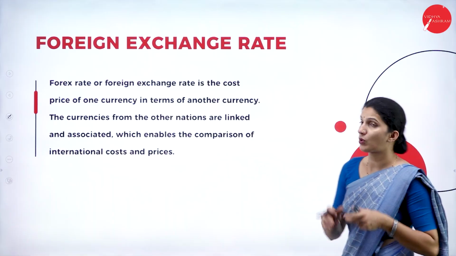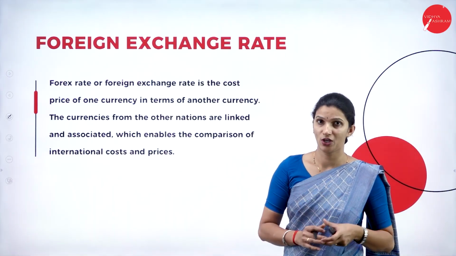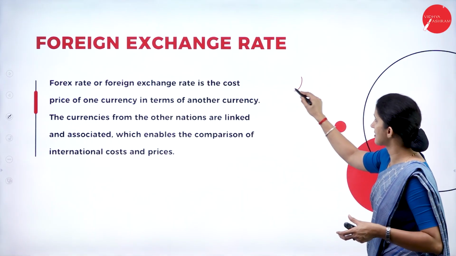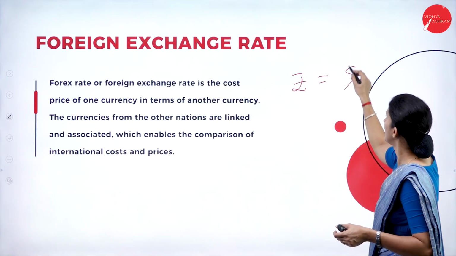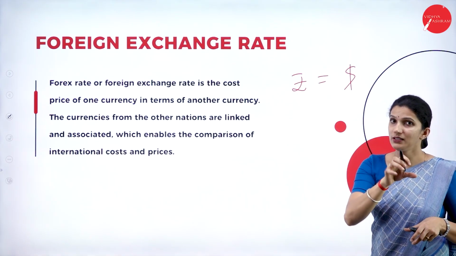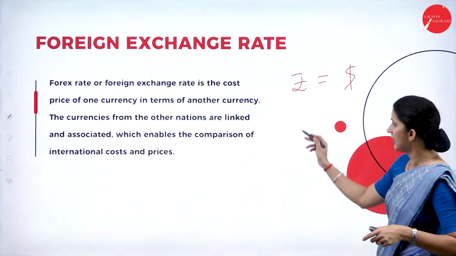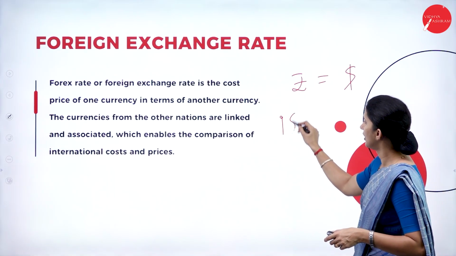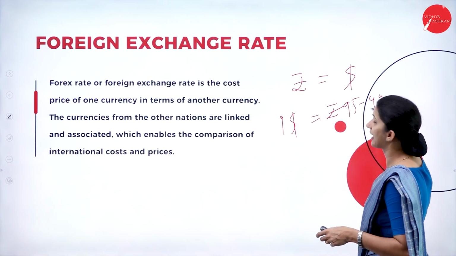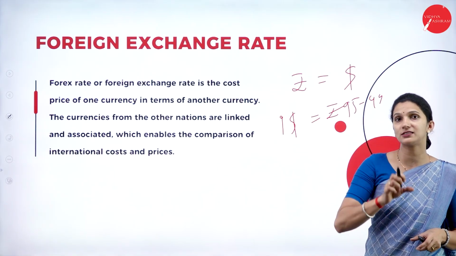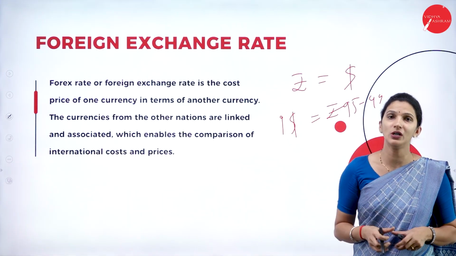Now we'll see what a foreign exchange rate is. For example, what is the Indian rupee's value in terms of the US dollar? That is the exchange rate. Suppose for $1 we are paying around 95 to 99 rupees; it will be fluctuating. That is the exchange rate between the two currencies.